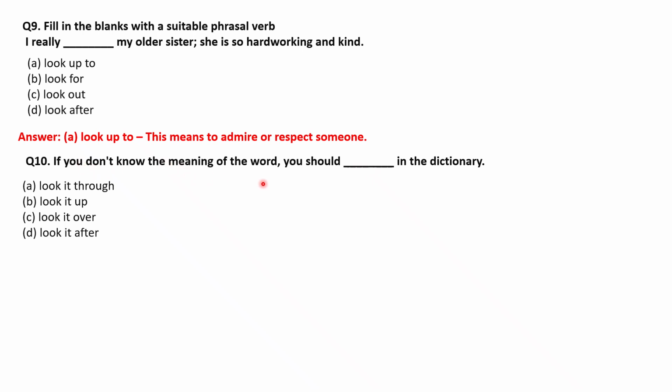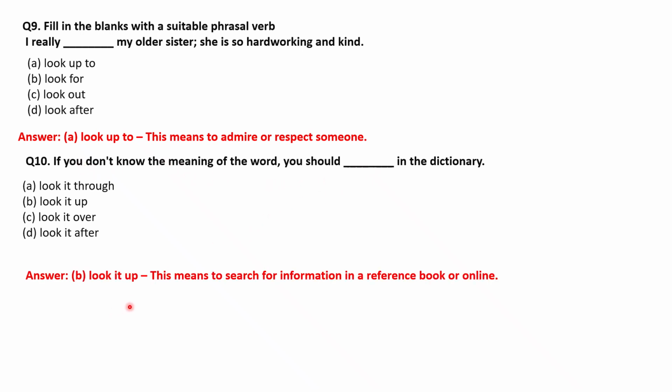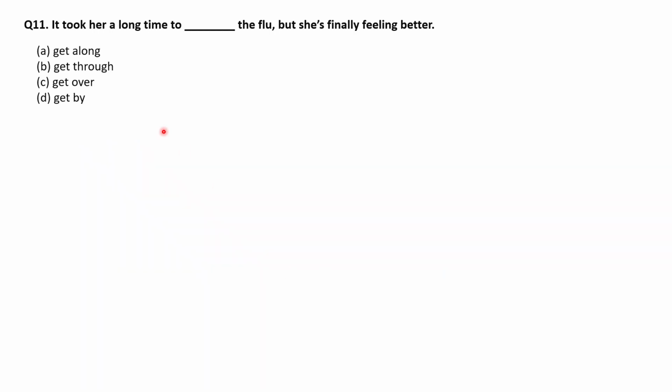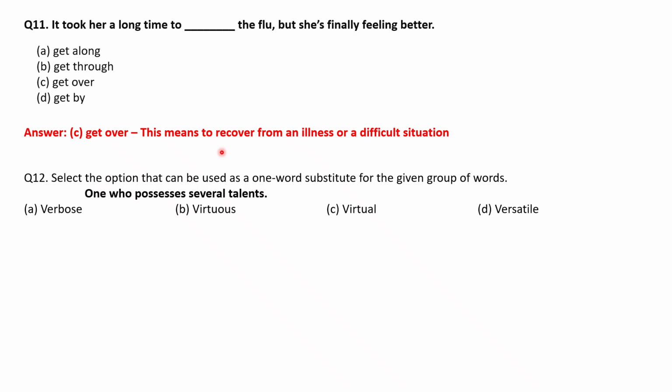Next, if you don't know the meaning of the word, you should look it up in the dictionary. So the answer is look it up. This means to search for information in a reference book or online. Question 11. It took her a long time to get over the flu, but she is finally feeling better. So the answer is get over. This means to recover from an illness or a difficult situation.